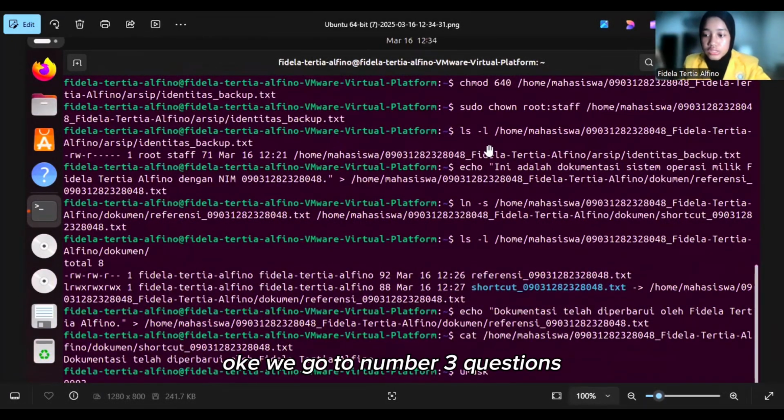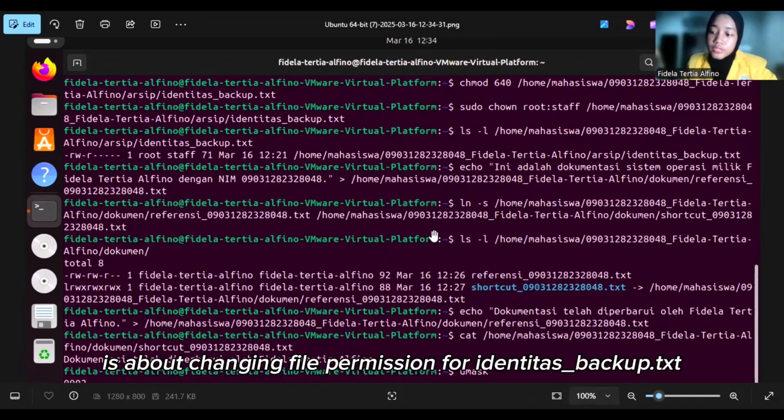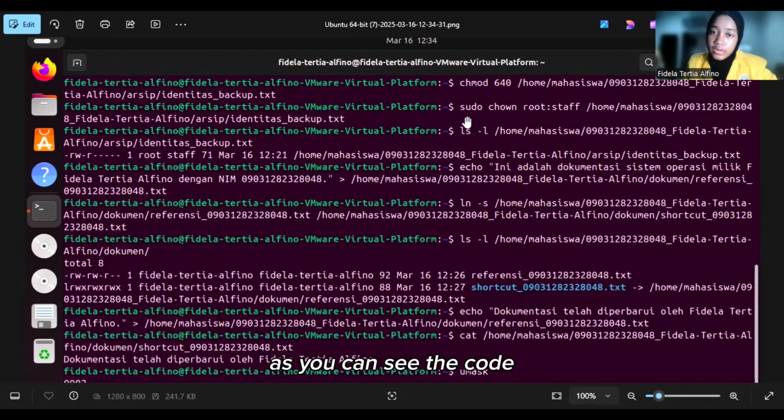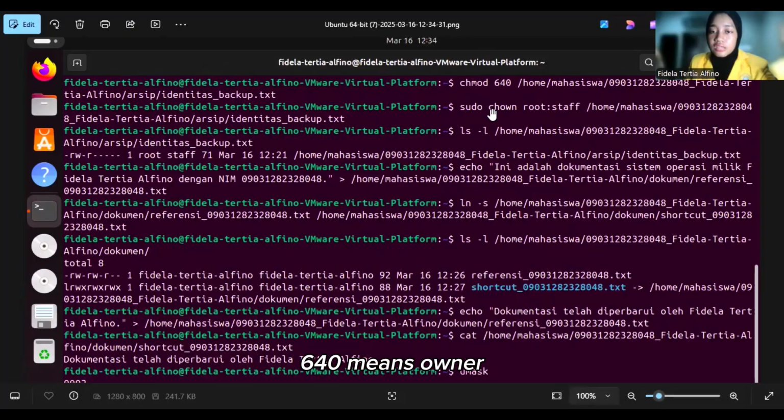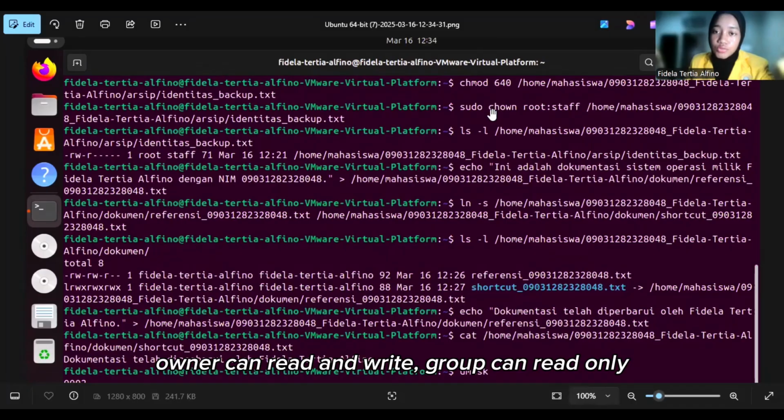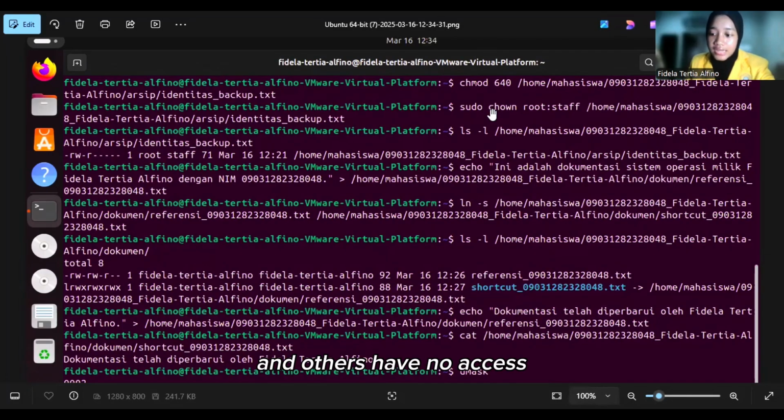Okay, we go to question number 3, which is about file permissions management. Section A is about changing file permission for identitas_backup.txt. As you can see, the code is chmod 640 /home/mahasiswa/nim_my_name/arsip/identitas_backup.txt. 640 means owner can read and write, group can read only, and others have no access.